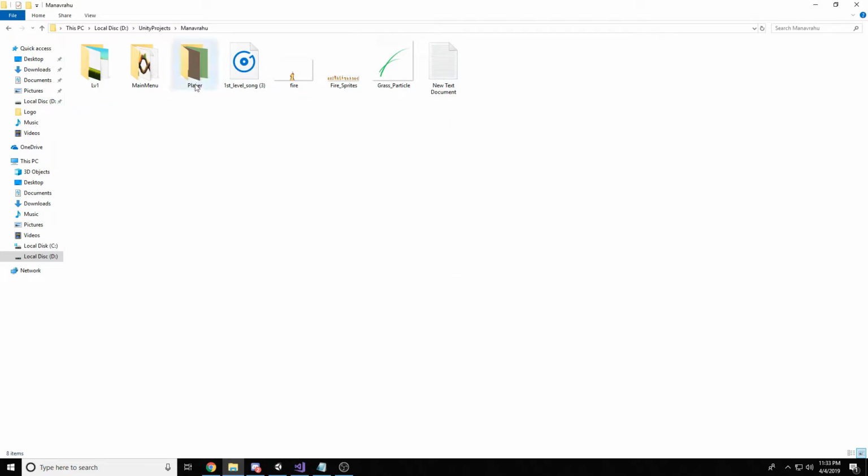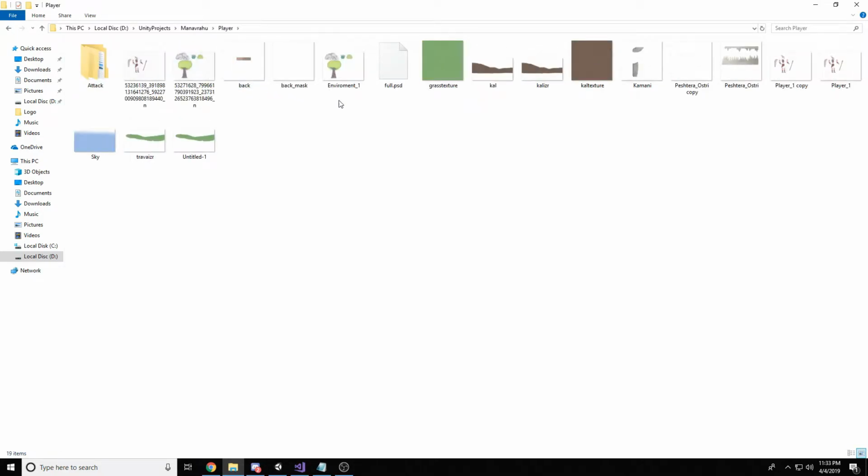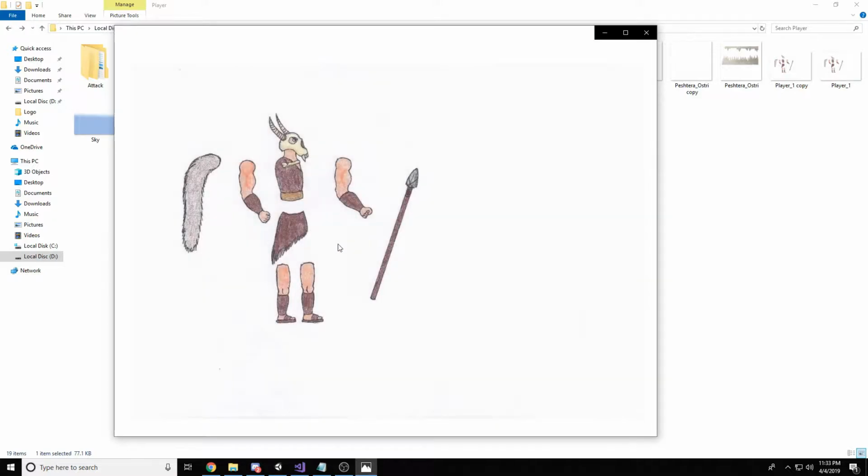We have the materials from our graphic designer for the game. As you can see, this is the player sprite sheet. He will be the warrior in our game. Yeah, that's right. Warrior with a spear.